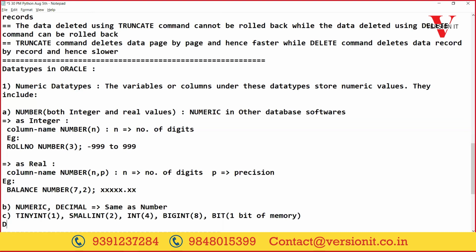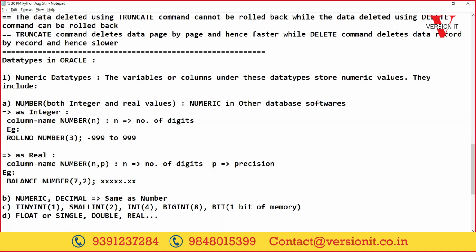And to store real numbers, they have provided float and double. Float, in some databases, they will use it as single, double. Even you can have something like real to store real numbers. Different data types are available. We will use whichever are common.